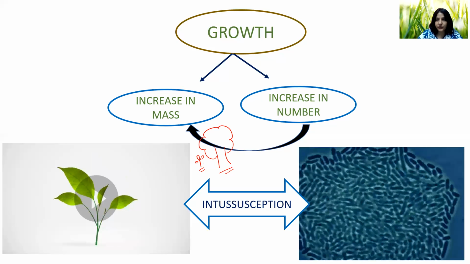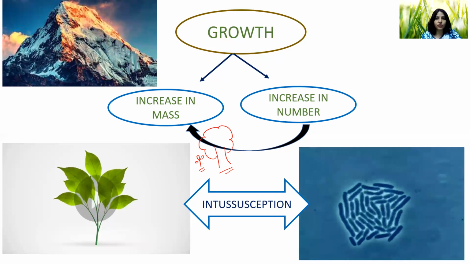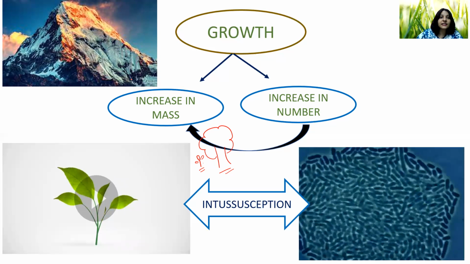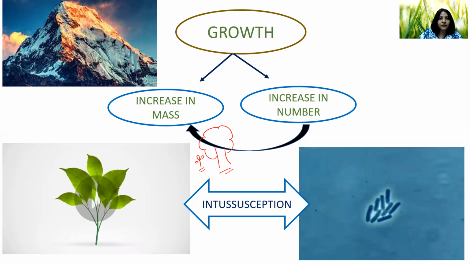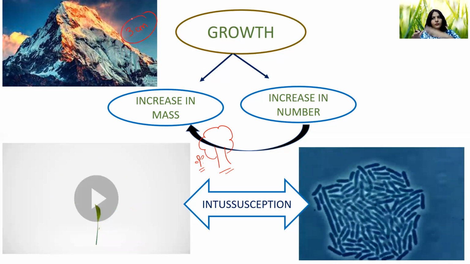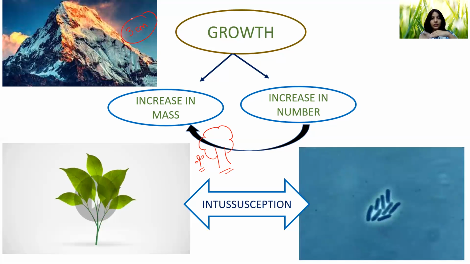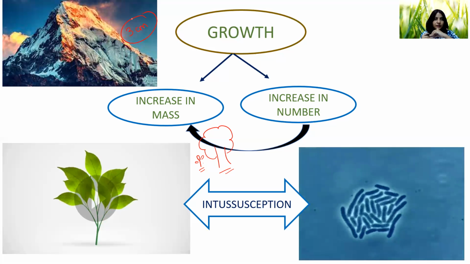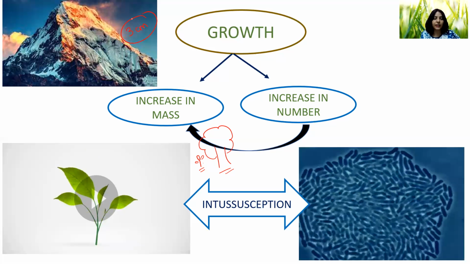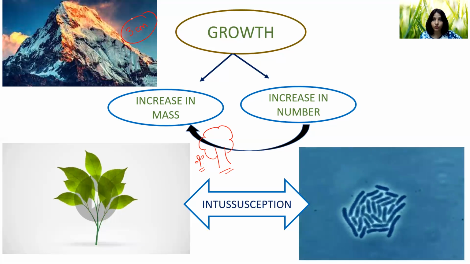Let's see more objects, whether they are exhibiting growth or not. This is a picture of Mount Everest. And scientists say that every year Mount Everest grows by 3 centimeters. This means it's exhibiting growth. Is it a living thing? We cannot call it a living thing because we know a mountain is not living, but it is exhibiting one of the properties of living organisms, that is growth.